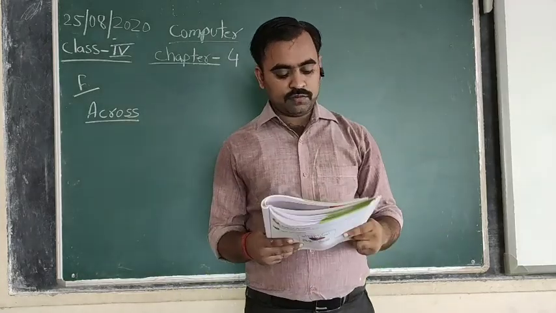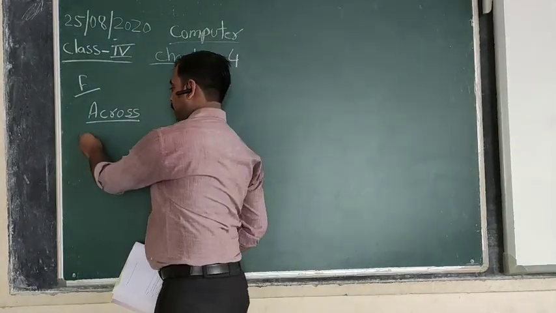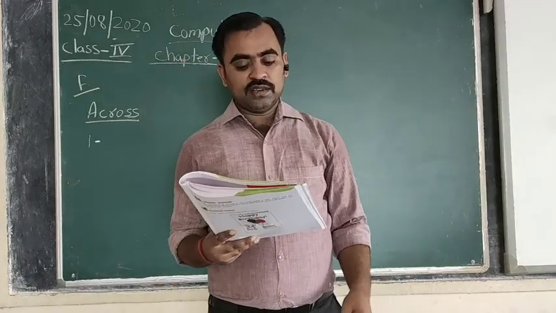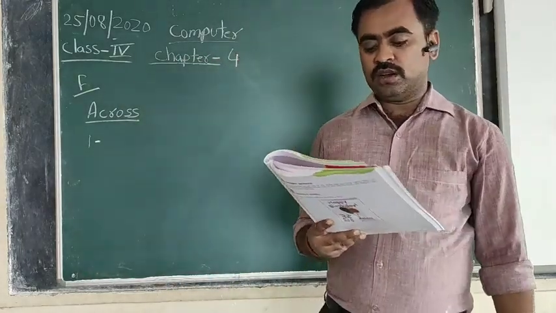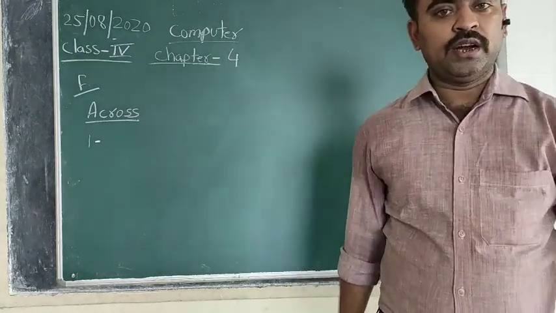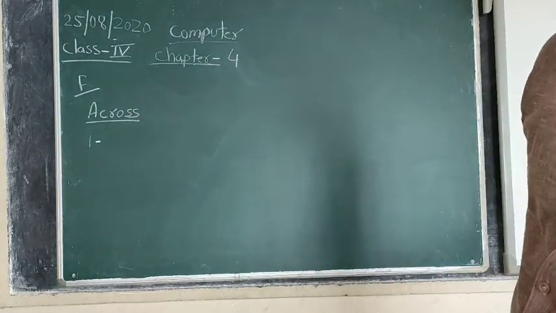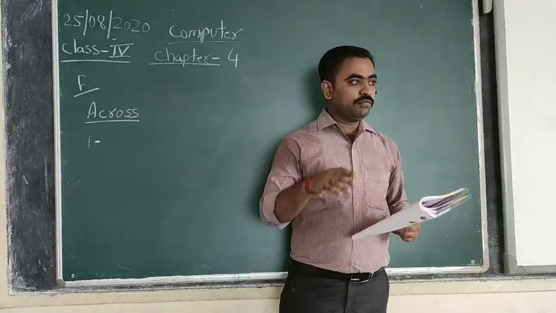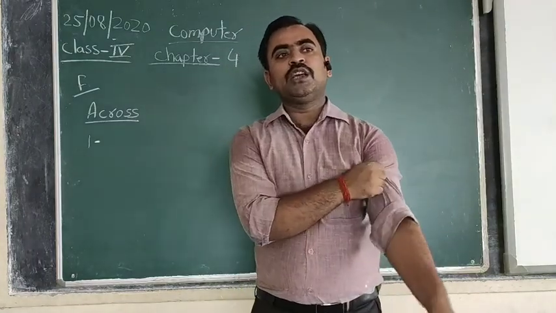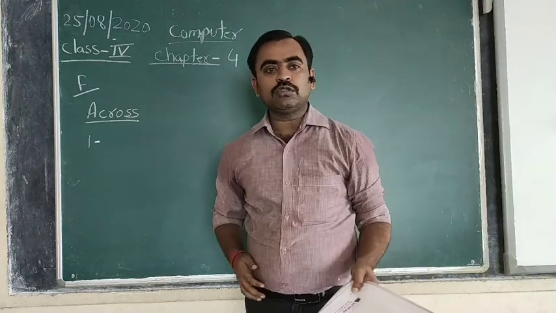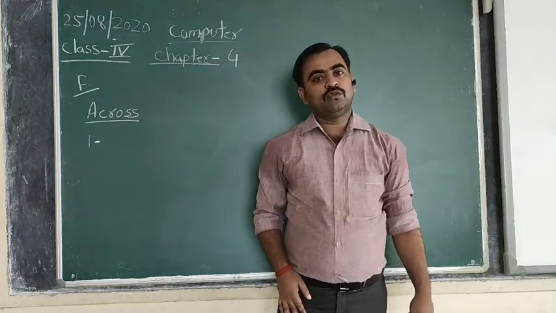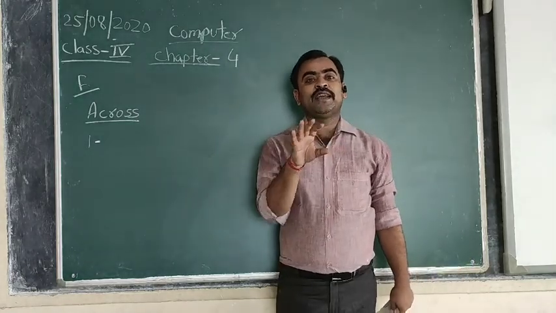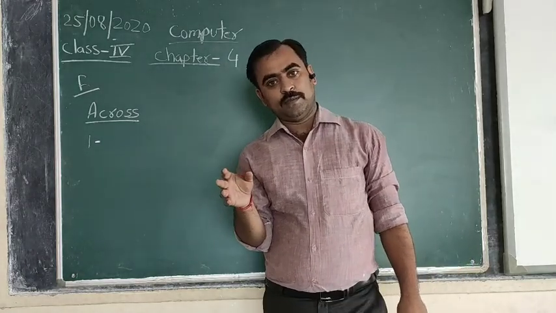Across. The first question given here is a style with shortcut key Control plus U. So if you remember, the shortcut key Control plus U is used when you want to underline any word or a sentence.